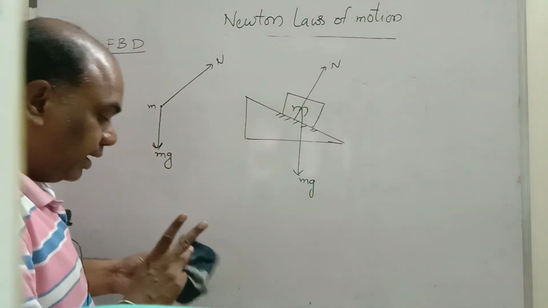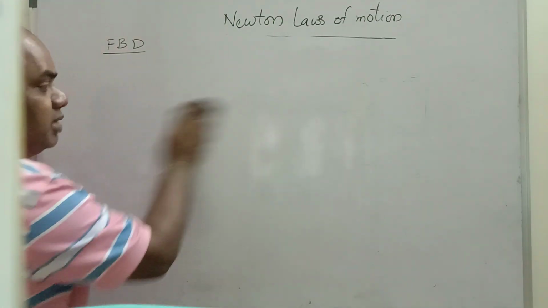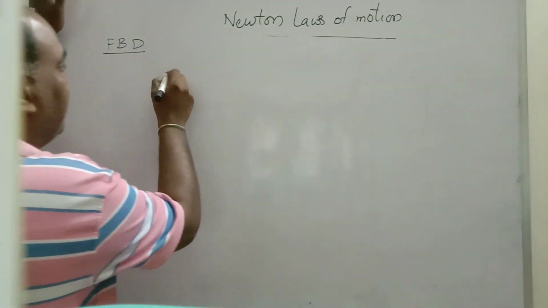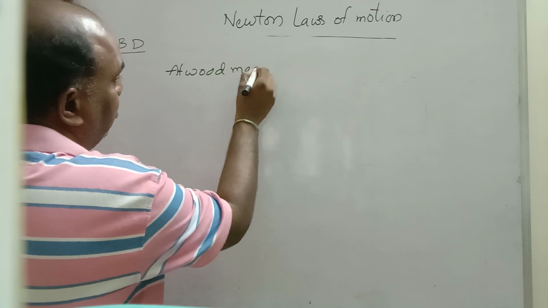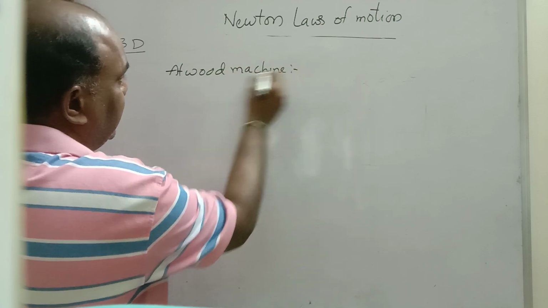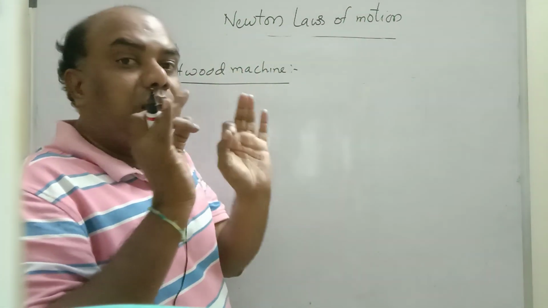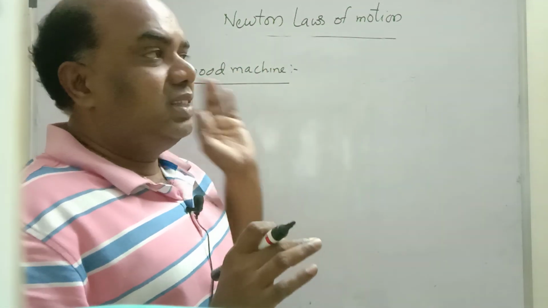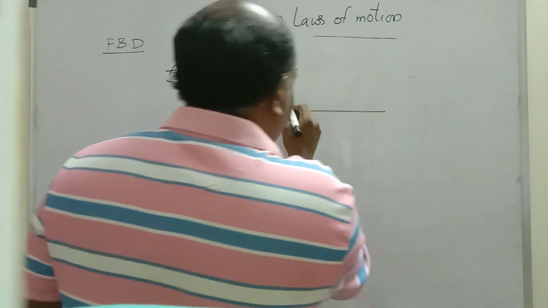Next we will see a pulley example, the Atwood machine. We will see the complete Atwood machine later. What is the use of the Atwood machine? It is used to prove all of Newton's laws: the first, second and third laws can be explained with the help of the Atwood machine. I will tell you about it later.